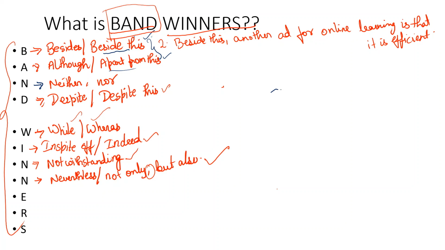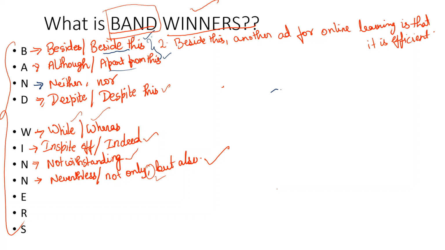So punctuation plays a very crucial role when you are using these band winners. Using these linkers is not enough. You must understand how to use the punctuation when you include these subordinators and conjunctions. We already have a video in punctuation part 2 where we have clearly explained the use of comma, so you can just go and watch it. So using punctuation properly is very essential. After learning this, also understand where to use the comma accordingly. So not only, comma, but also. Do not forget the comma here.